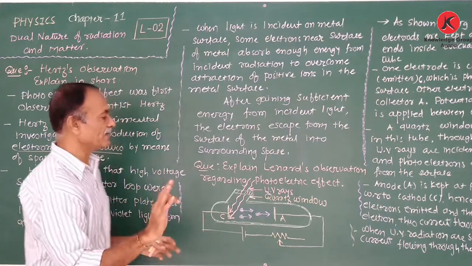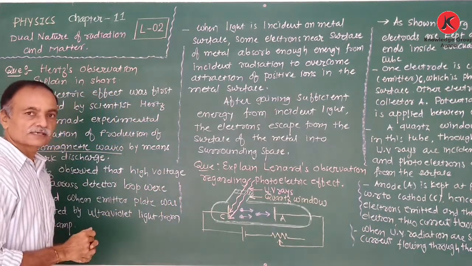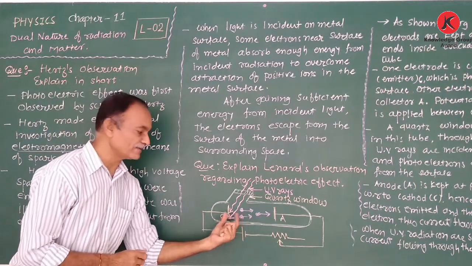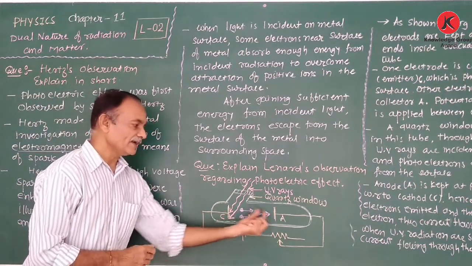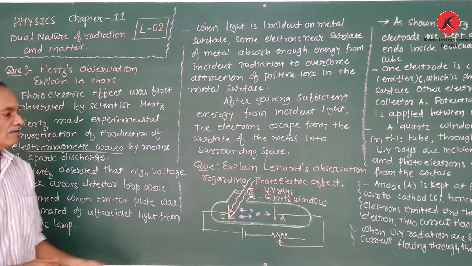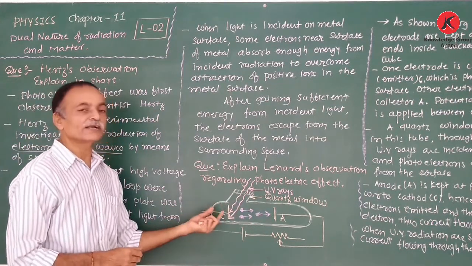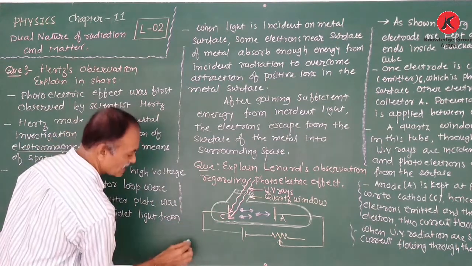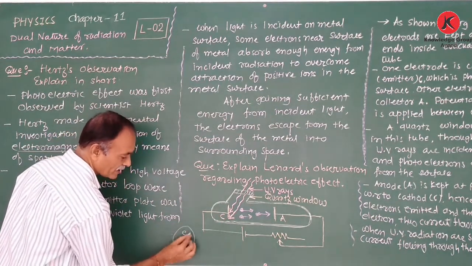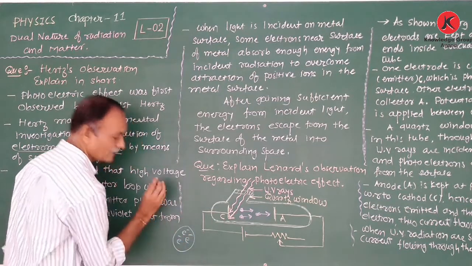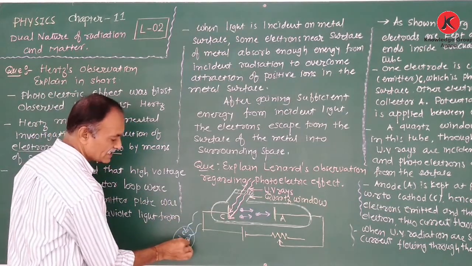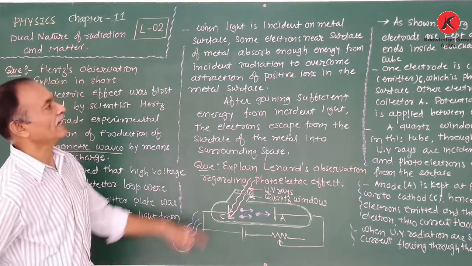So during the experiment on electromagnetic waves, Hertz observed that a high voltage is applied between the emitter and collector, and when ultraviolet light is incident on the metallic surface, at that time what happens? Electrons already present on the surface of the metal absorb the energy from the incident light.